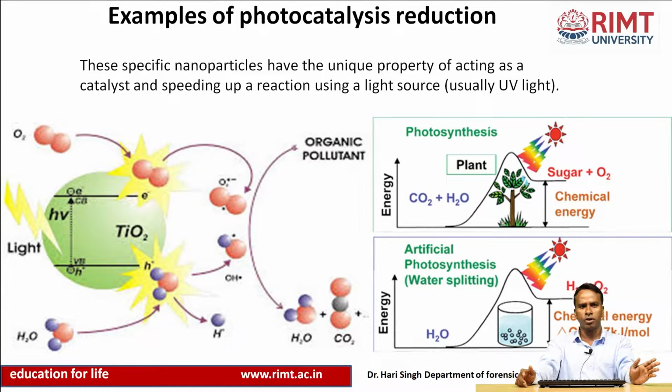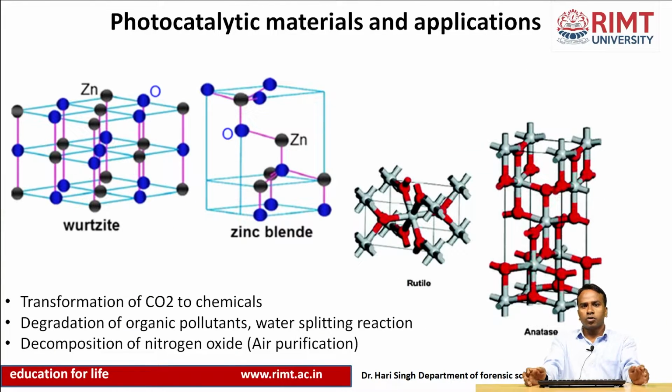Another example of photocatalytic reaction is the use of titanium oxide for the degradation of organic pollutants into less harmful products like water and carbon dioxide. As you can see from the figure, titanium oxide, basically the anatase type of titanium oxide, can be used for this reaction. Different materials are suggested day by day and improved in research.